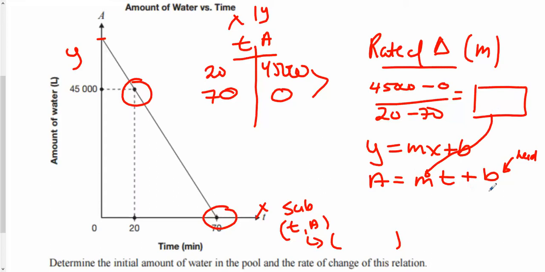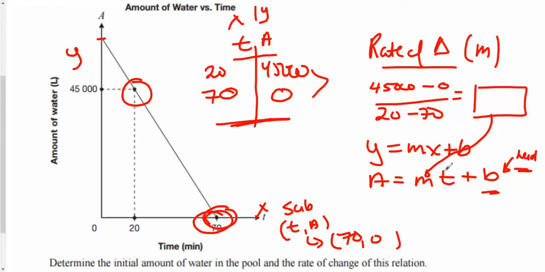And now I need to find b. And to do that, to find b, what you'll do is you'll sub a point. So the easier point is 70, 0. You're going to sub the point 70, 0 into this equation. A equals m times t plus b. So again, y equals mx plus b.